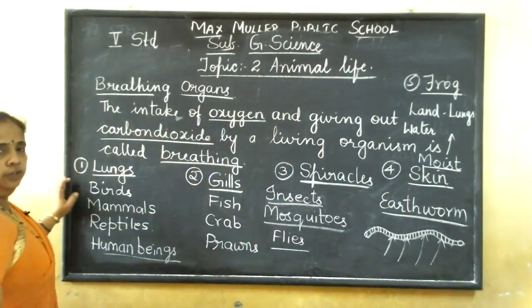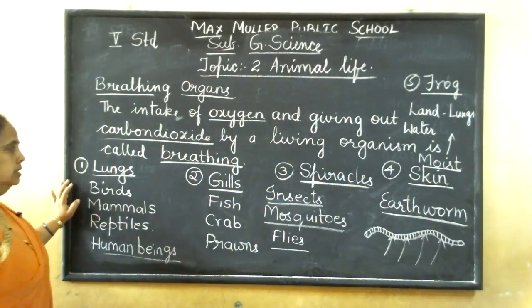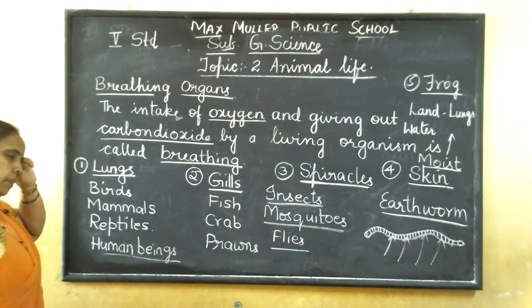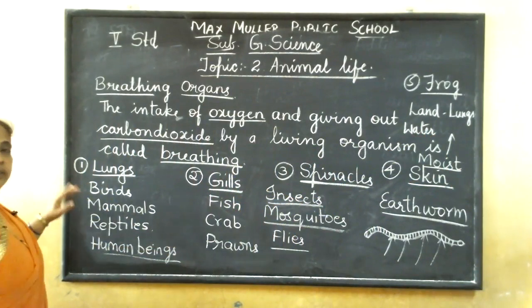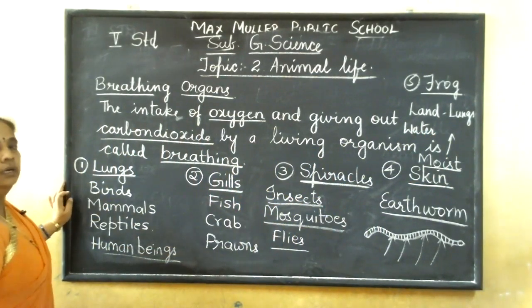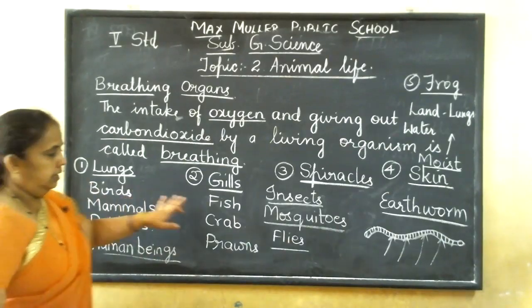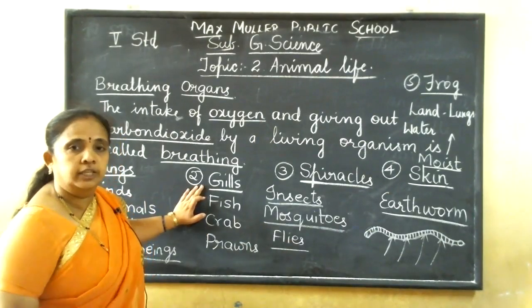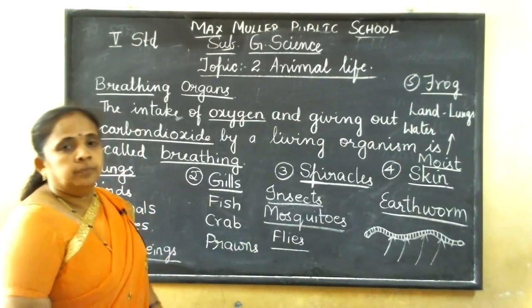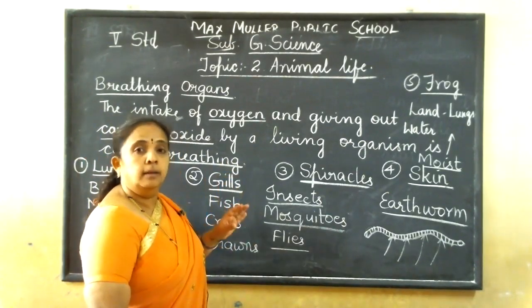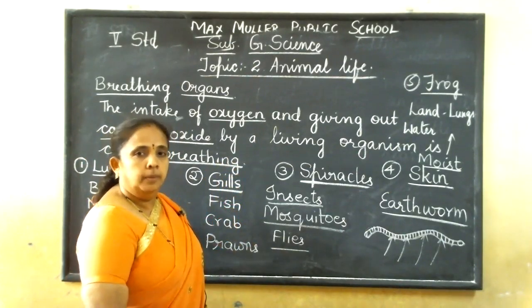So these are the different breathing organs of different animals. Birds, mammals, reptiles, human beings have lungs. The air will pass through it, and through the blood it reaches all the parts of the body, and the carbon dioxide also comes out through that only. And fish, frog, prawns breathe through the gills. They are feathery organs present on either side of the head of an animal, put in a pouch.